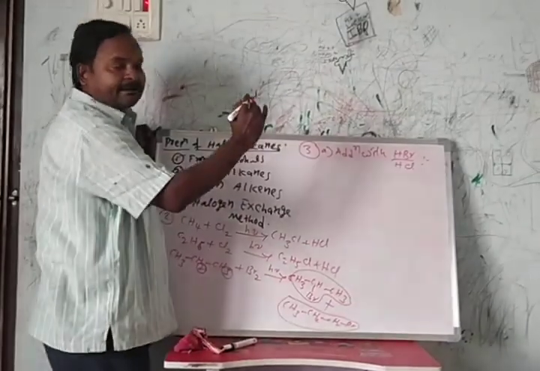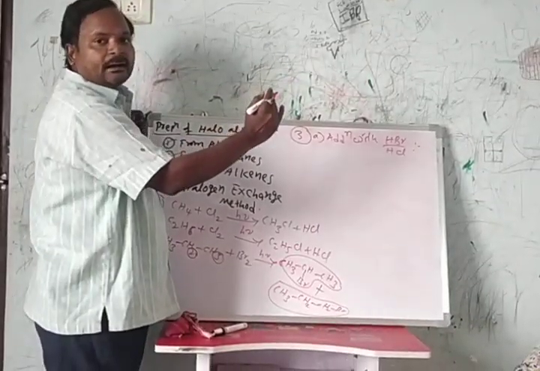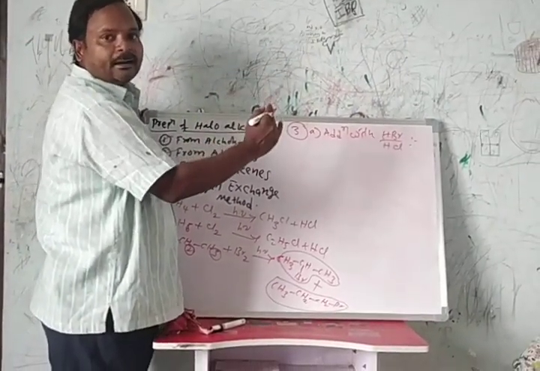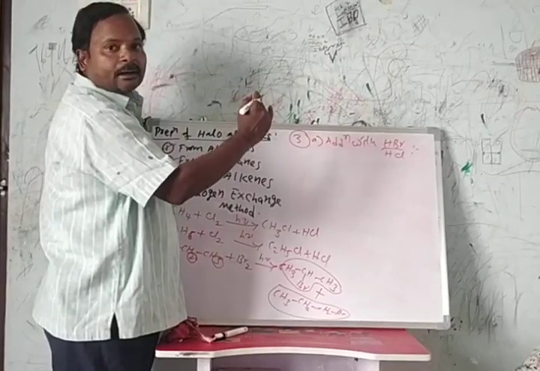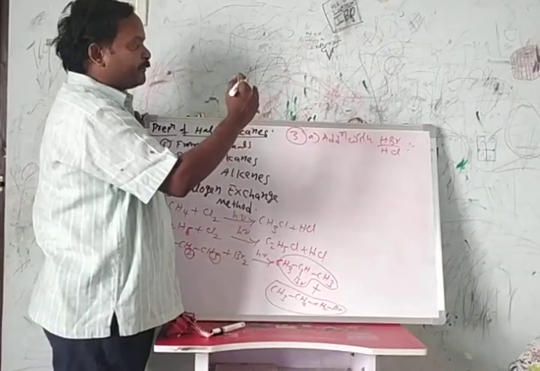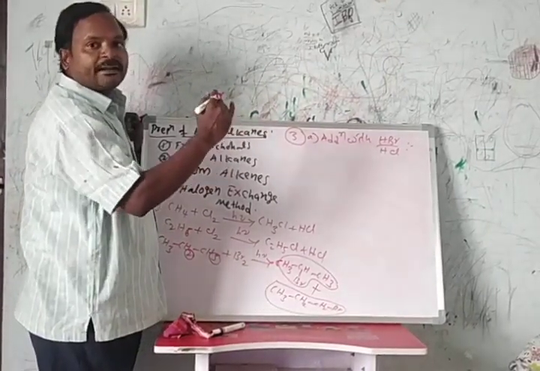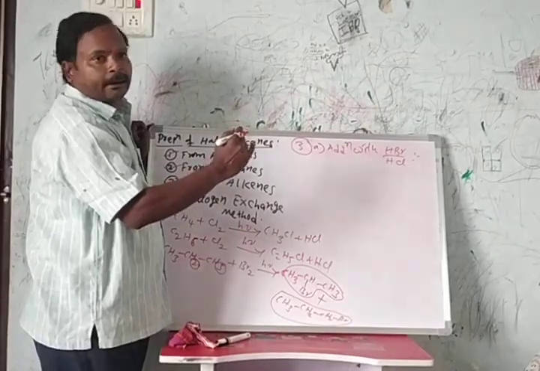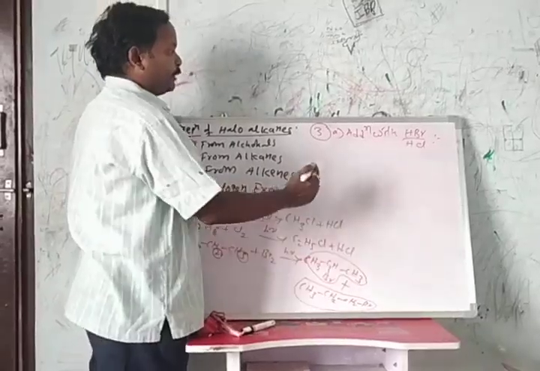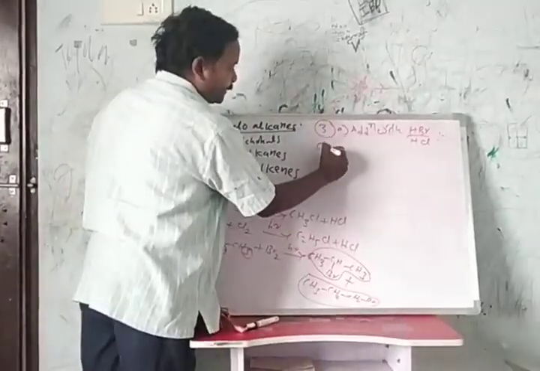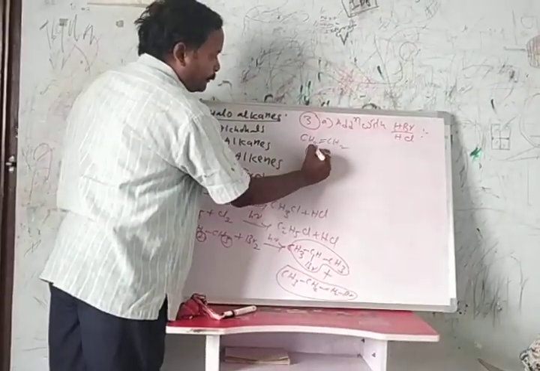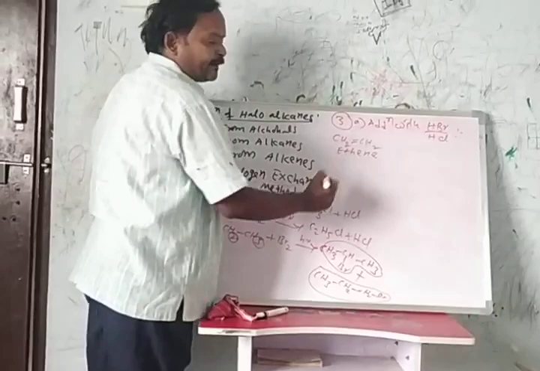When alkene adds with hydrobromic acid or hydrochloric acid in the presence of carbon tetrachloride, or in the presence of peroxide sunlight, we will get various types of alkyl halide based on Markovnikov's rule and anti-Markovnikov's rule. For example, we'll take a simple molecule. First alkene, ethene, CH2=CH2.